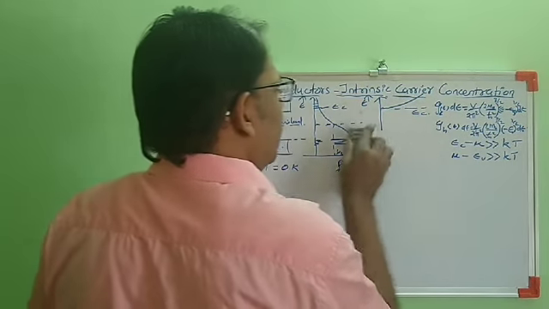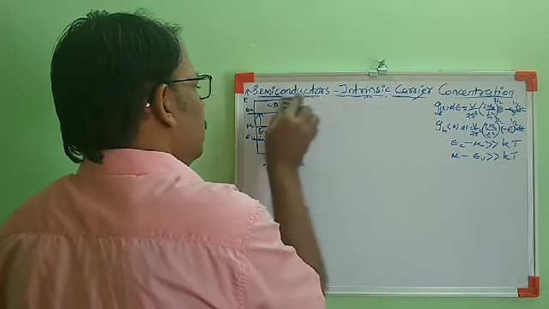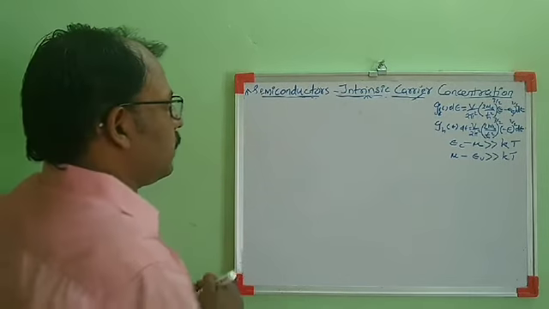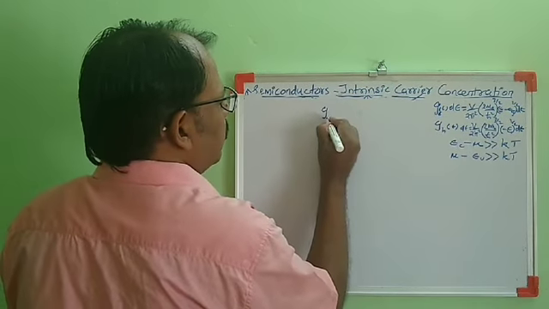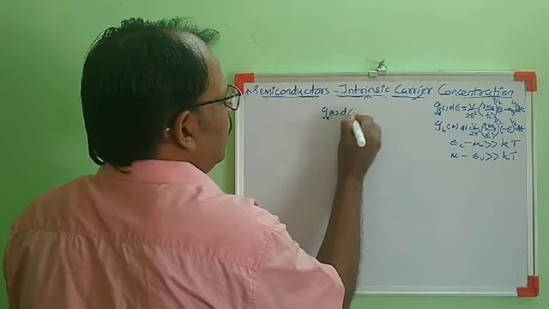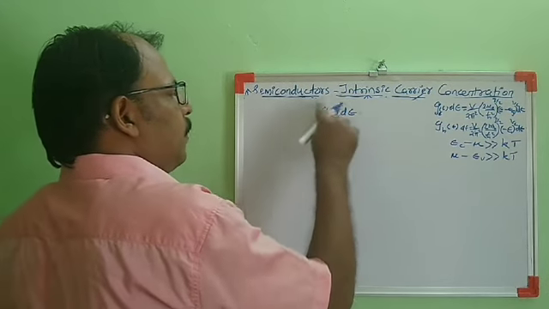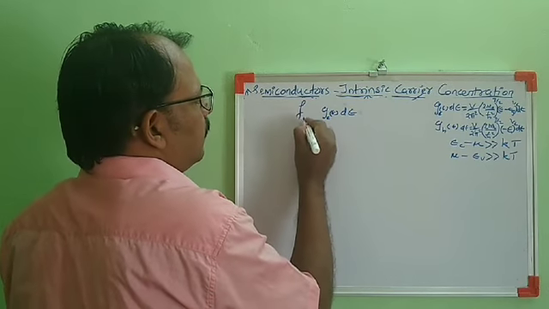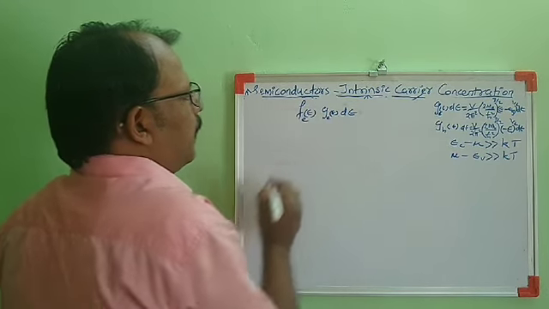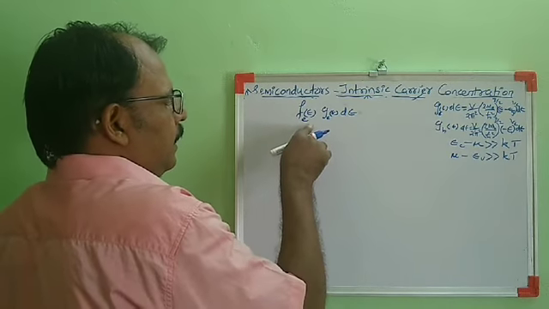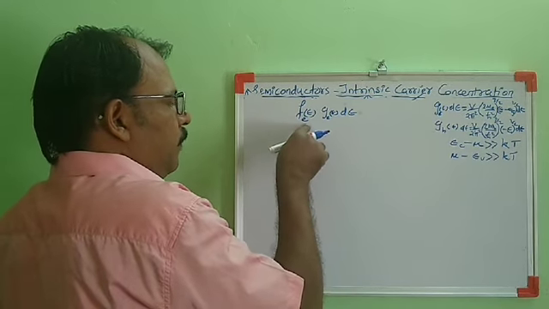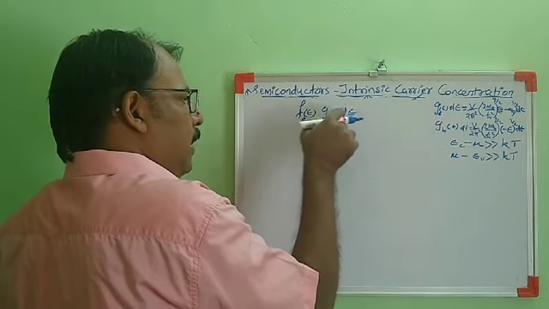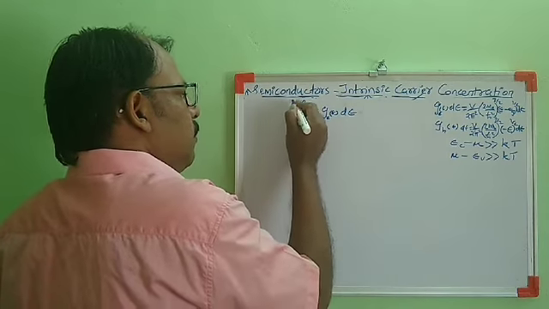Now we will calculate the number density of electrons. The density of states of electrons is given by Ge(E) dE. It represents the number of states available in the energy range E and E plus dE. Multiplying this with the Fermi-Dirac distribution function for electrons, we will get the number of electrons available between E and E plus dE.